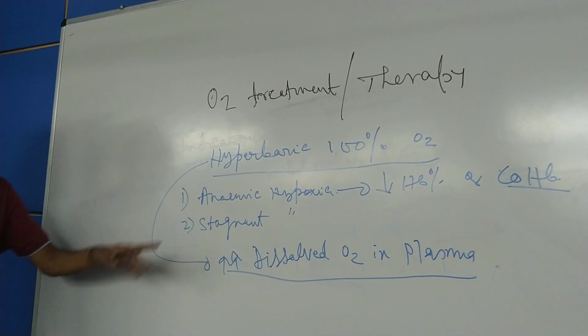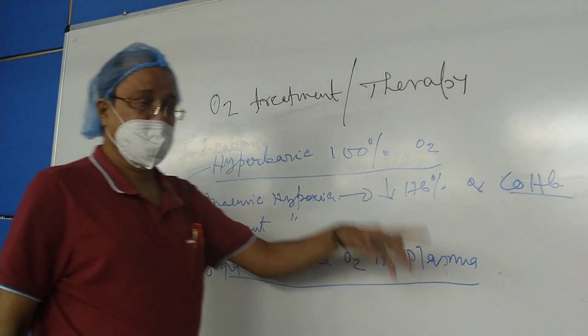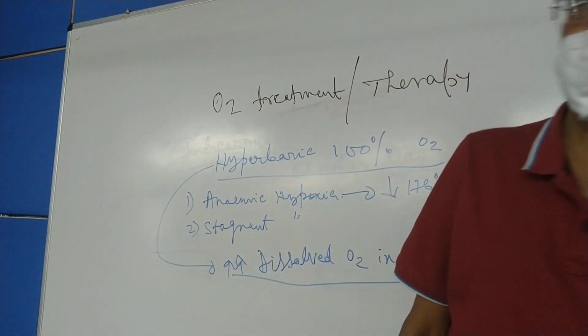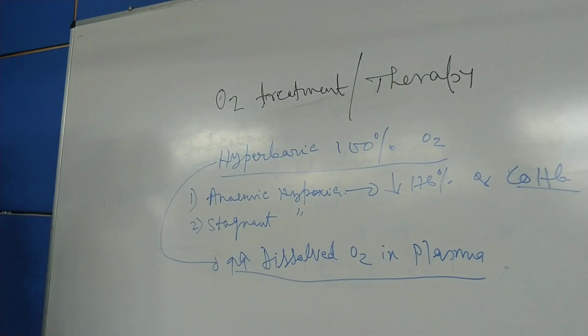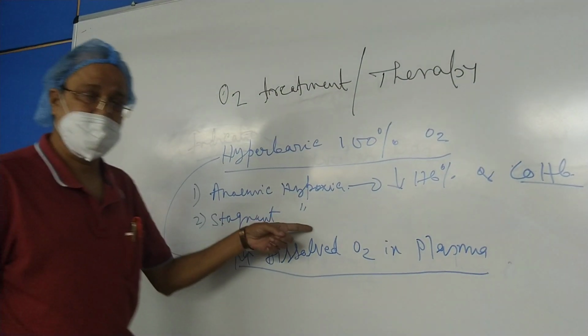So here the treatment is hyperbaric 100% oxygen. That is very, very important. This is an indication, hyperbaric 100% oxygen. What about the stagnant hypoxia?